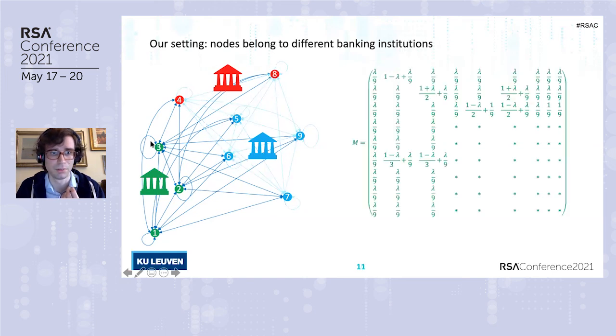So in this example, the green bank can only see this part of the matrix, while the rest is blank. It's secret. And so the banks really need to collaborate in order to detect malign activities. But the problem is, how can they do that while preserving the privacy of their clients?